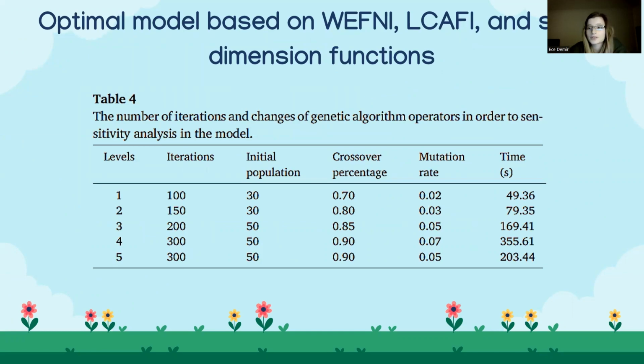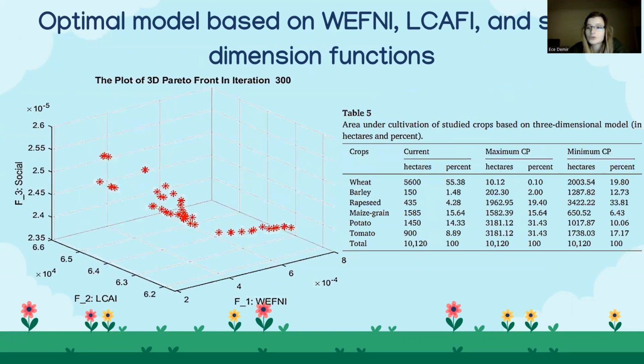Now let's move on to the genetic algorithm solutions. Multiple iterations were done in the algorithm to attain optimal values of the study parameters and validate the model. Table 4 here and figure 7 here show the optimal values of the initial parameters based on the experiences gained from different iterations and trial and error. The convergence of the algorithm occurred in the 5th step with 300 iterations and an initial population of 50.